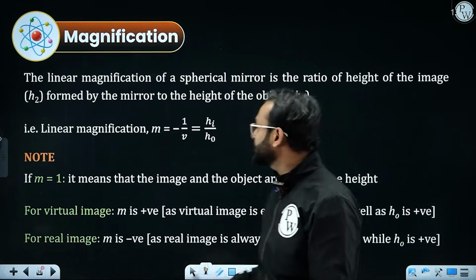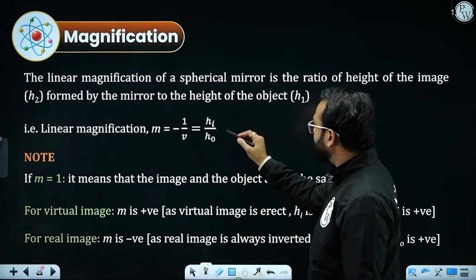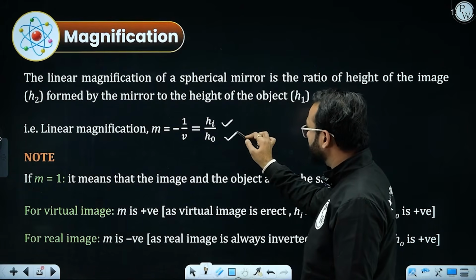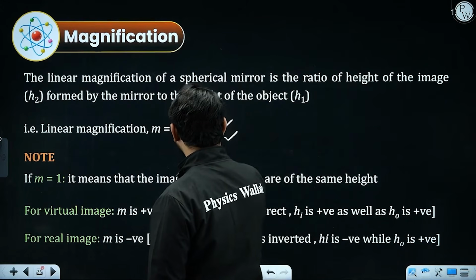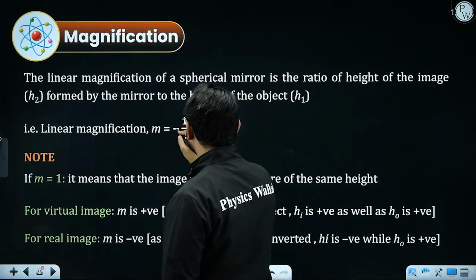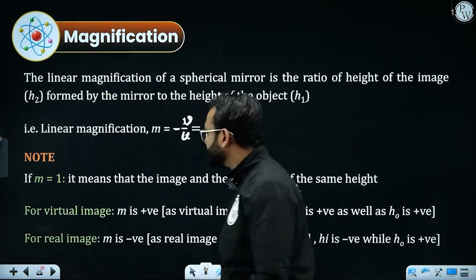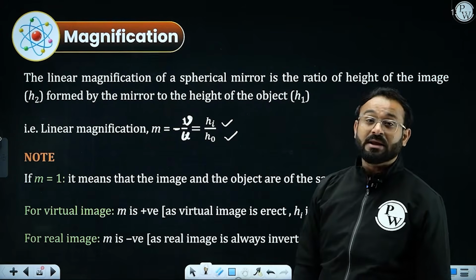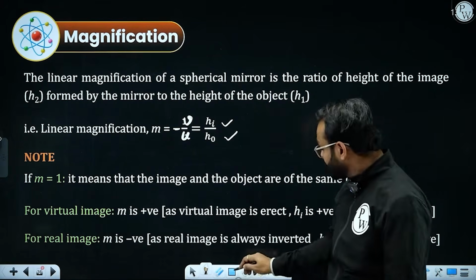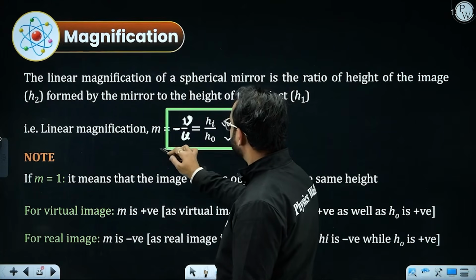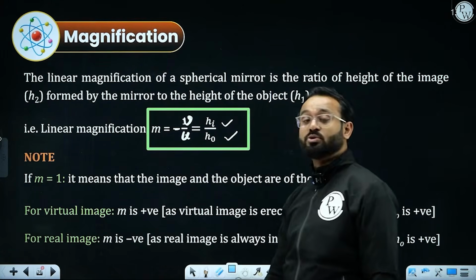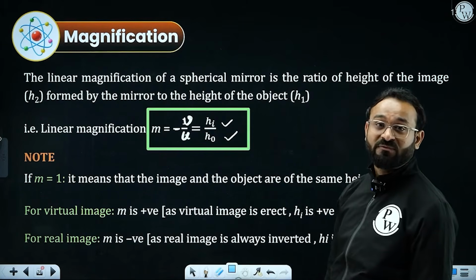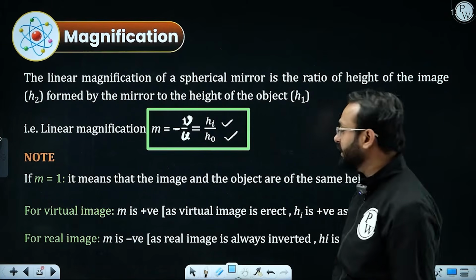So magnification is the ratio of the height of the image to the height of the object, and also it is image distance by object distance with a negative sign. That is called the linear magnification. So the formula is m equals minus v by u equals height of the image by height of the object. That's how you need to write it.